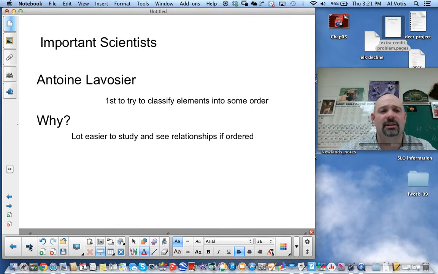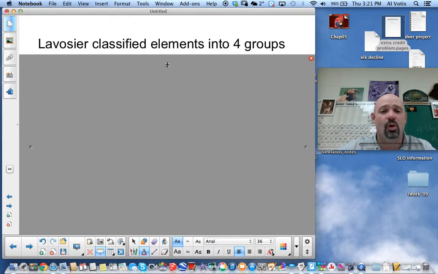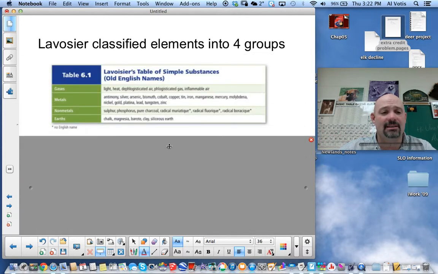So he's the first person. And really what he did is he grouped the elements that were known at the time into 4 different groups or classes. And here are those classes. He named them as gases, metals, nonmetals, and earths. As you look at some of the elements in here, you're going to see that some of these things are definitely not elements, like light and heat.